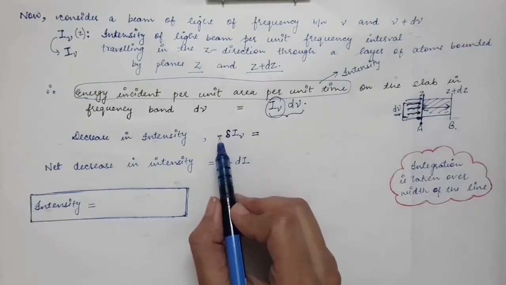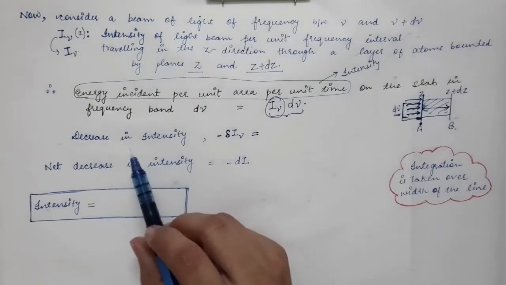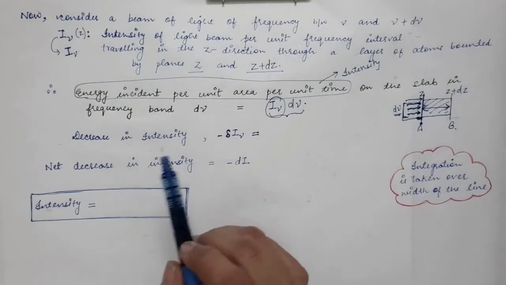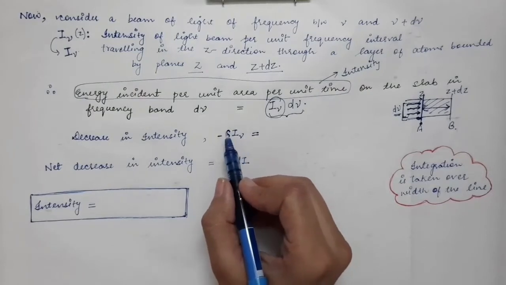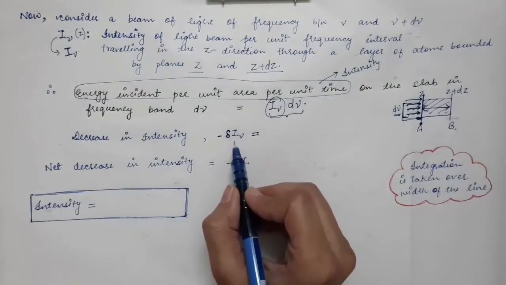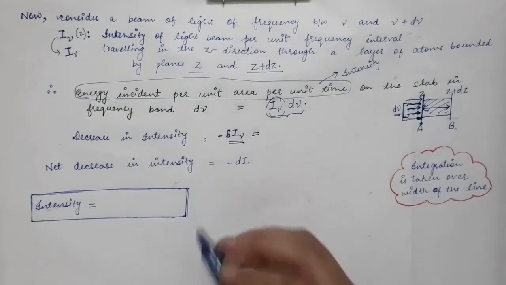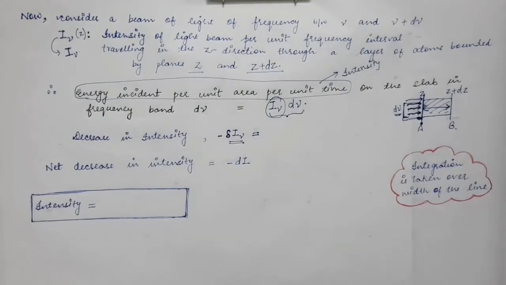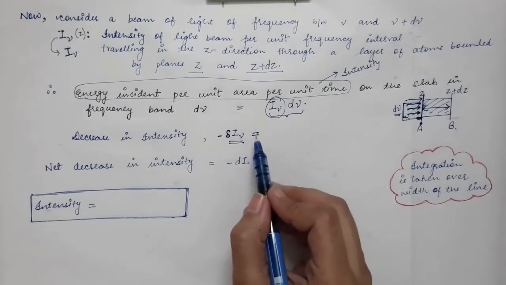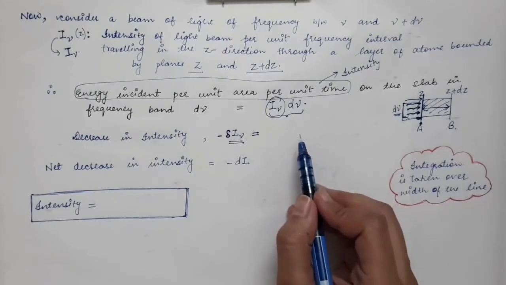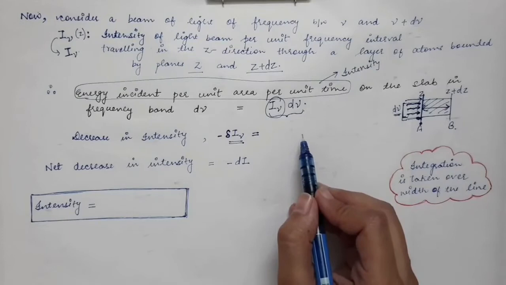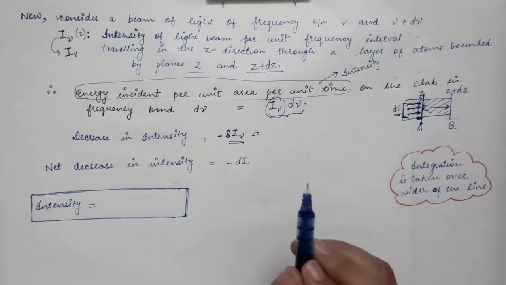There will be a negative sign because we are considering that there is a decrease in intensity. So, as we said in the previous case also, the decrease in intensity is directly proportional to the intensity of the light which is falling on that slab, times the thickness of the slab.